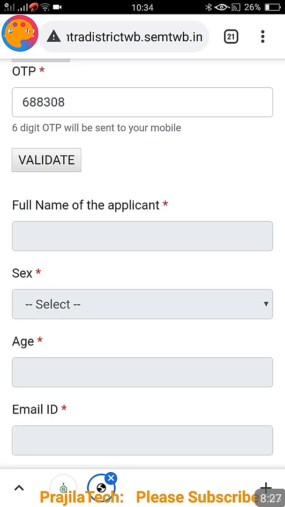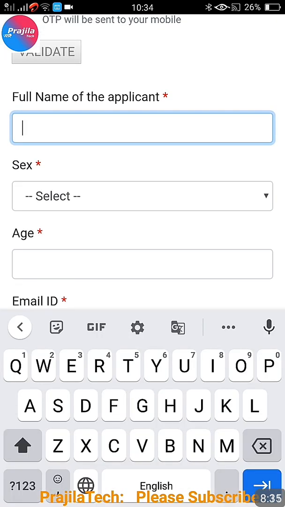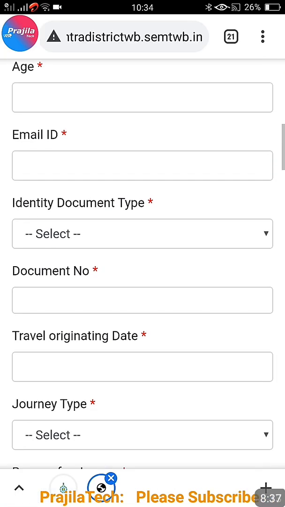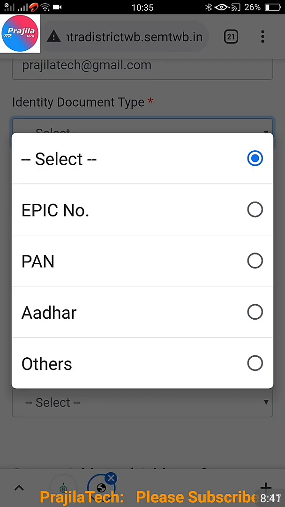Okay, I had faced a lot of issues. Sometimes the OTP was not coming. Now you click on validate after entering the OTP. Here you are going to enter the full name of the applicant, that means who is going to apply for the pass. These are the same things as you can see in the inter-district pass.